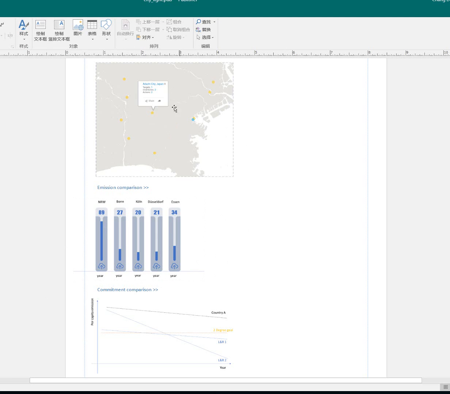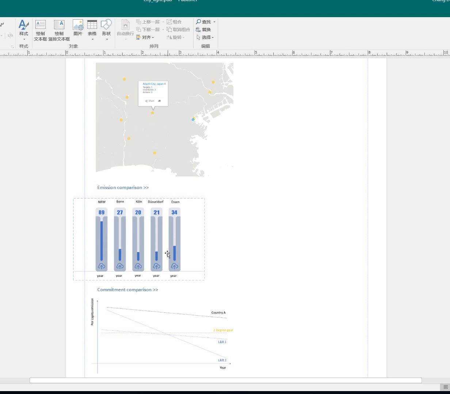So this map shows the geographic and administrative relationship between a higher level entity and all lower level entities reporting under it. And then we will have an emission comparison that will include the latest year's inventory of the higher level entity and all the lower level entities that report under it.